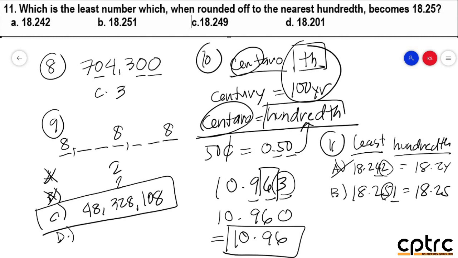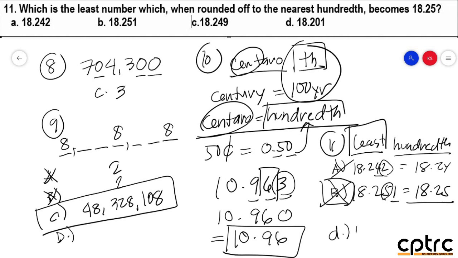So, in this case po, you would be tempted to choose letter B. Bakit? Sir, kasi tama na yung hinahanap mo, 18 and 25. The problem po, hindi yan tamang sagot. So, yun ang problema po, if ever you are going to do trial and error, always po na magsimula sa letter A. No. Since ginamit po sa question list, doon ka magsimula sa pinakamaliit na number para maiwasan mo yung patibong. So, among the options, sino bang pinakamaliit diyan?